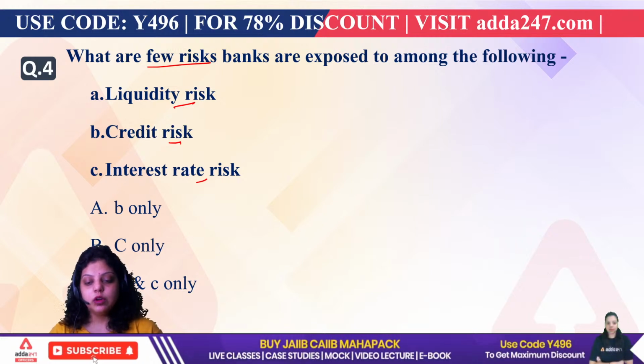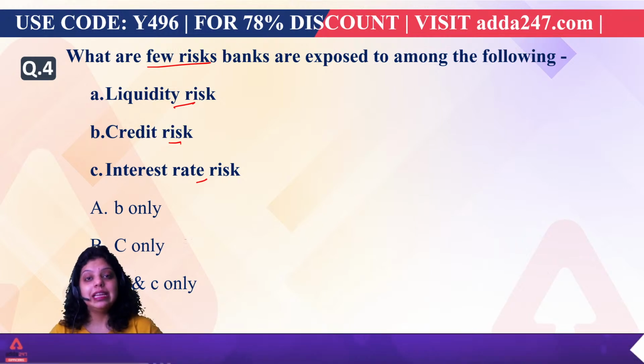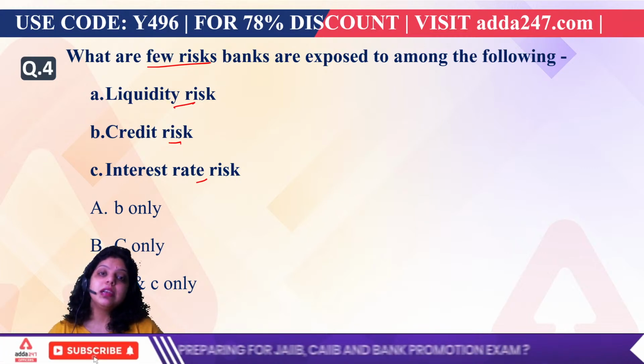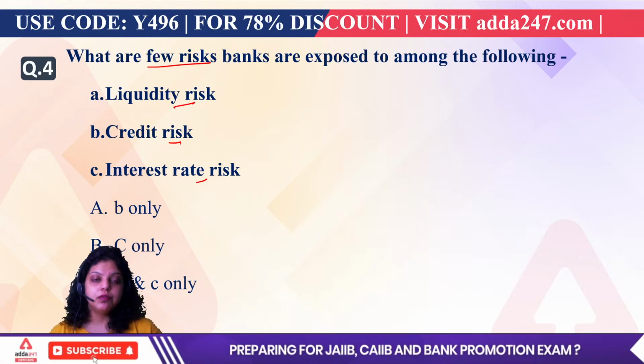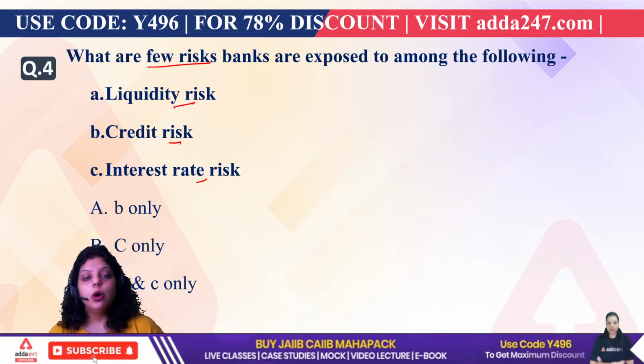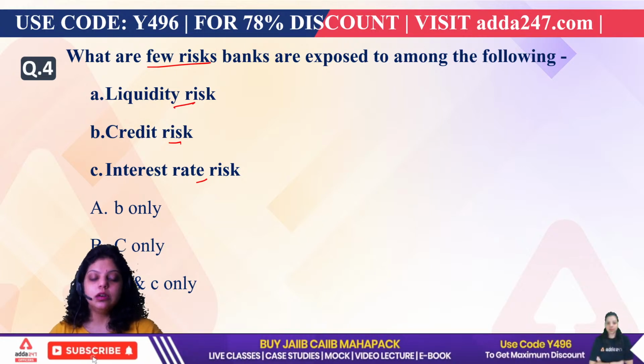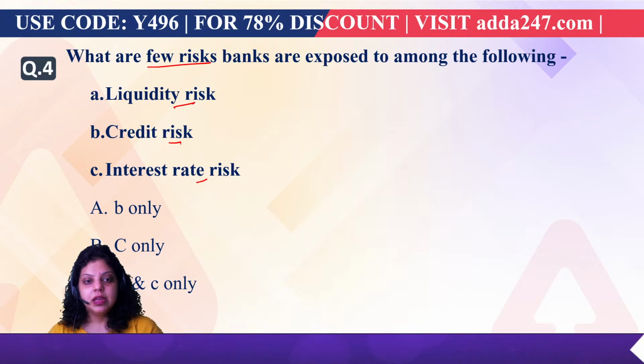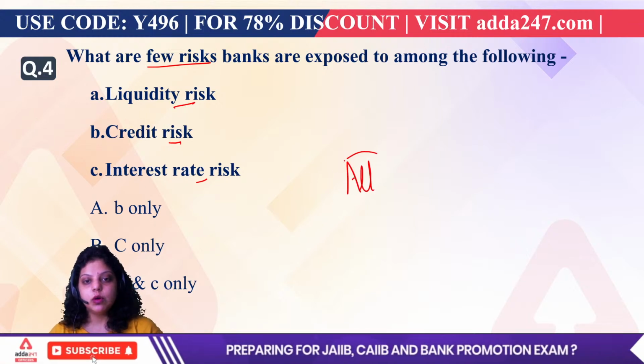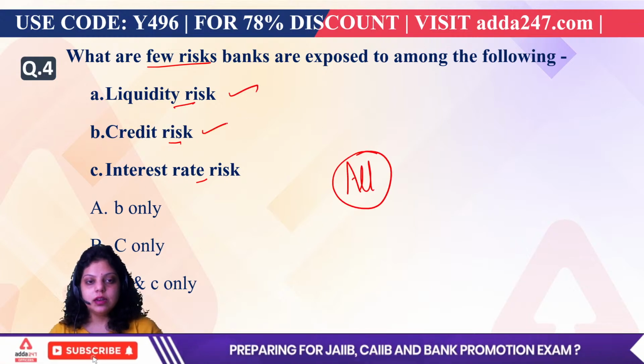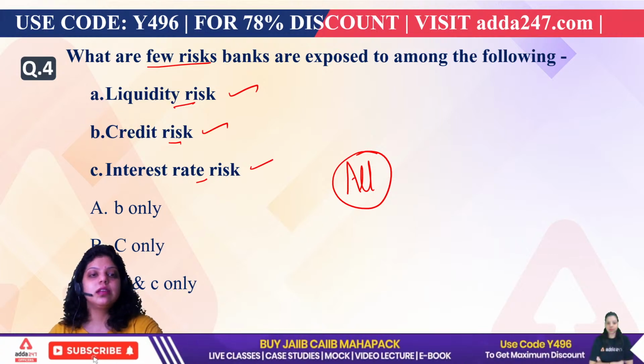Then we have operational risk, business risk, legal risk. So there are unlimited types of risks which can occur in a bank. If we talk about this particular question, all these three types of risk can occur. The right answer will be D, that is all. Liquidity risk, credit risk, and interest rate risk, all three risks can occur to a bank or can be exposed to a bank.